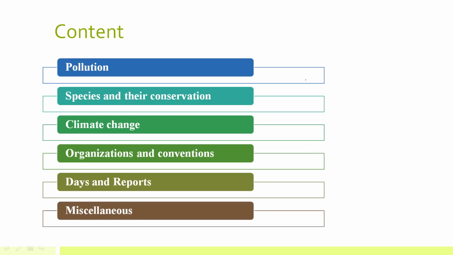Now, the whole environment current affairs series will be divided into various parts, and I have bifurcated the environment topic into various sections. For example, we'll be discussing current affairs related to pollution, then current affairs related to all the species and their conservation that were in news, then issues related to climate change like Kyoto Protocol, Kigali Agreement, which were in news, any organizations and conventions, environment related days and reports, for example, World Environment Day, World Wetland Day, the theme related to that, and reports like Living Planet Report, etc. And apart from that, any topic will be covered in the miscellaneous section.